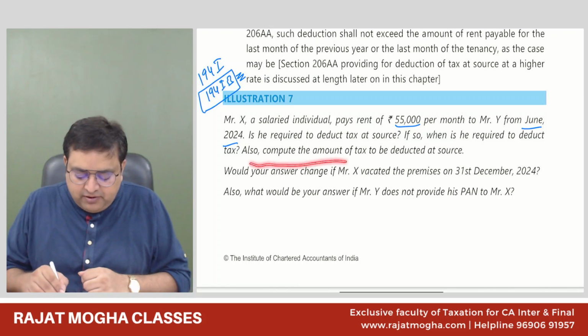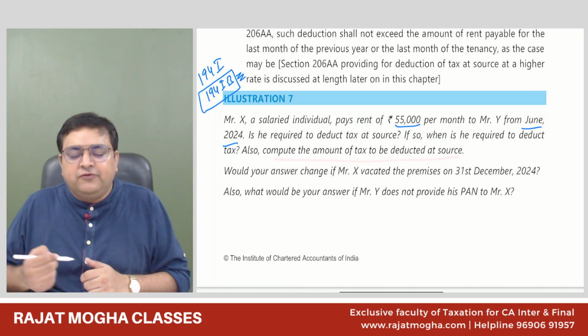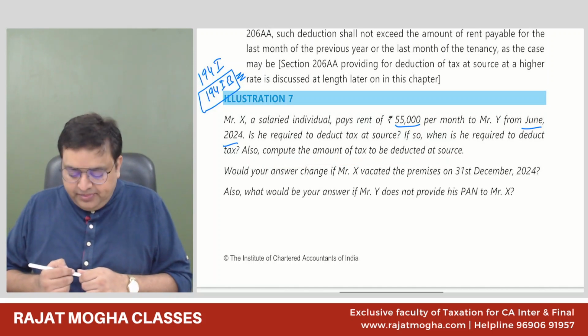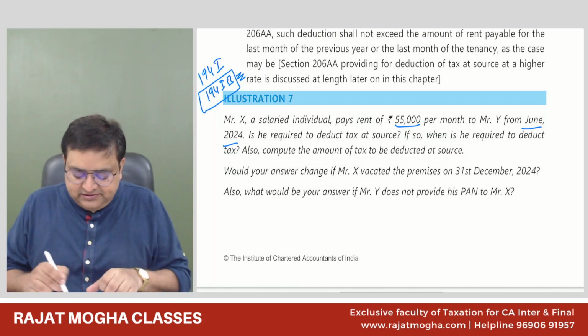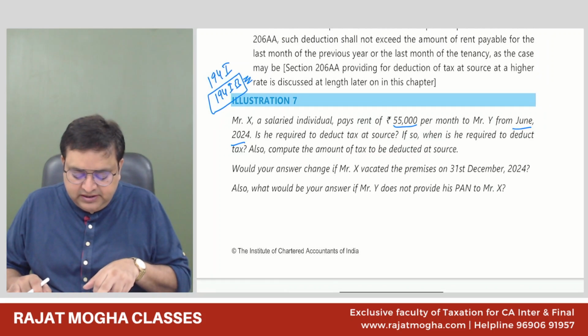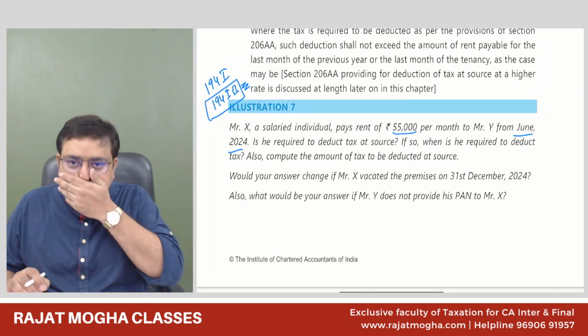Also compute the amount of tax to be deducted at source. Can you guys please tell me how much is the amount of TDS we will be deducting in the month of March, March 25?